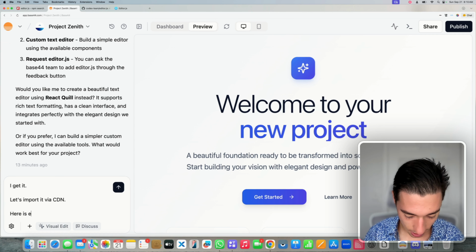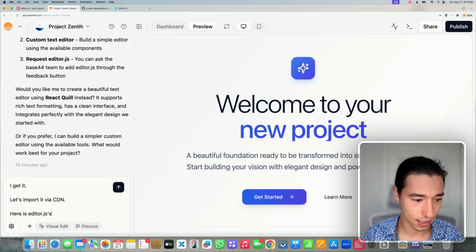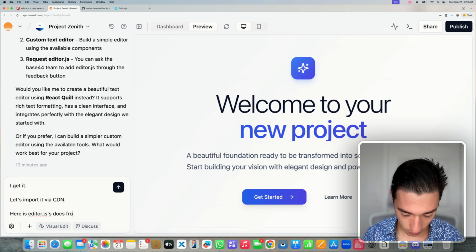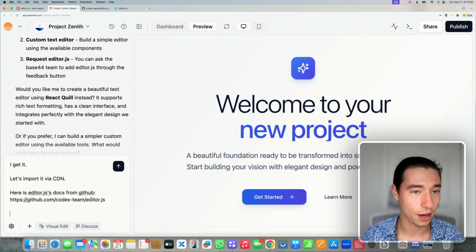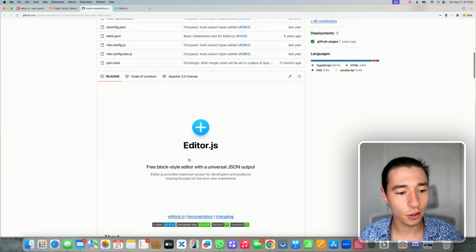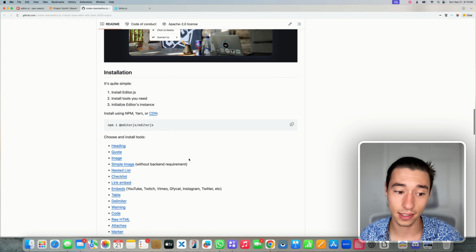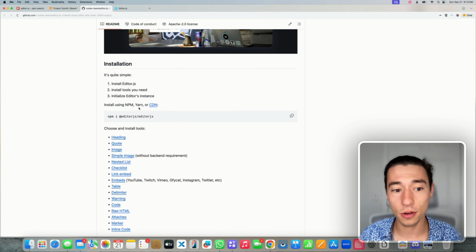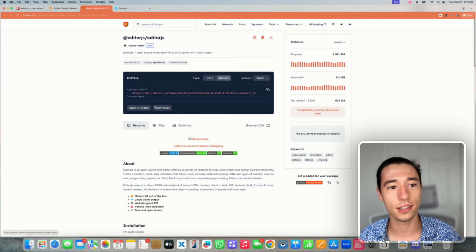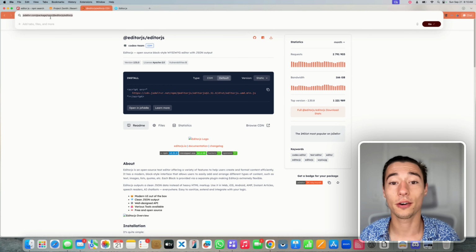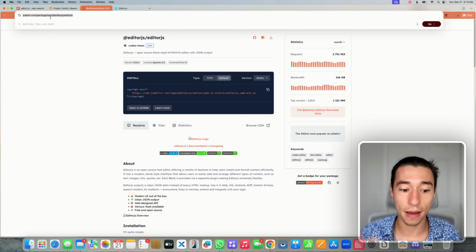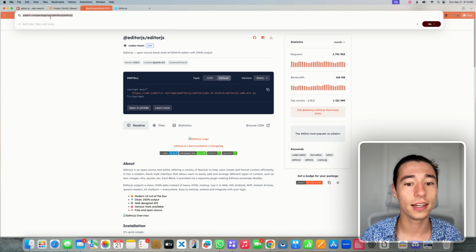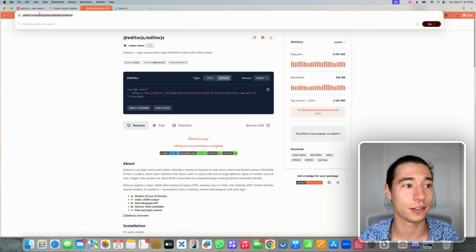Here is editor.js's docs from GitHub, and I'm going to paste that inside of here. And now we're going to look into GitHub for their CDN installation. Now, as you can see, install using NPM. This is what we can't do. Yarn or CDN. If you go on CDN, you will see that they have this thing on JS Deliver, which is the best way of importing those things, to tell us how to import this via CDN.